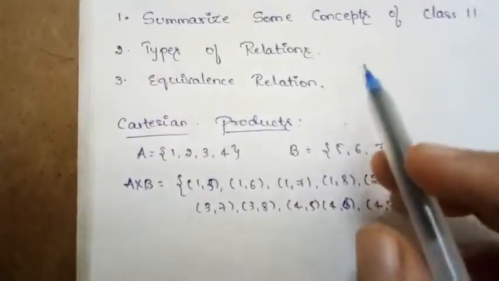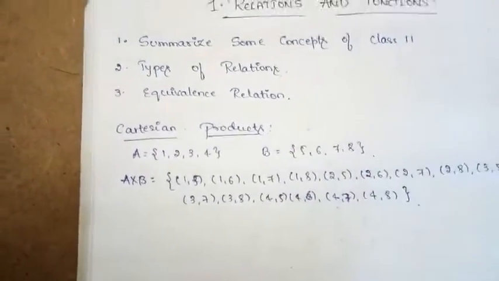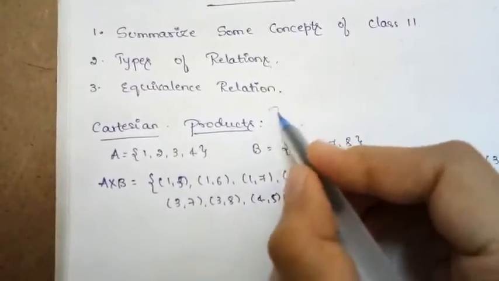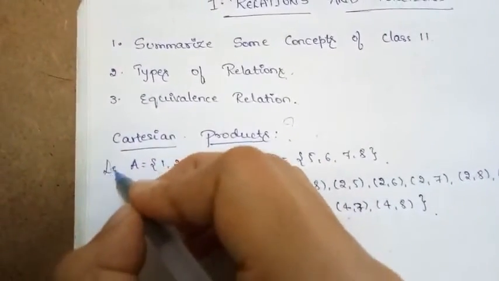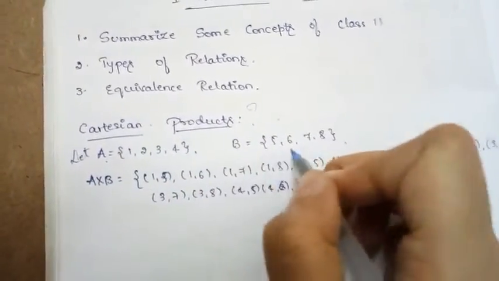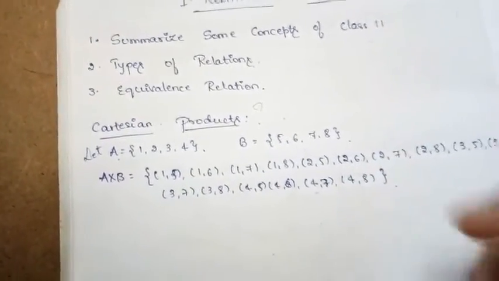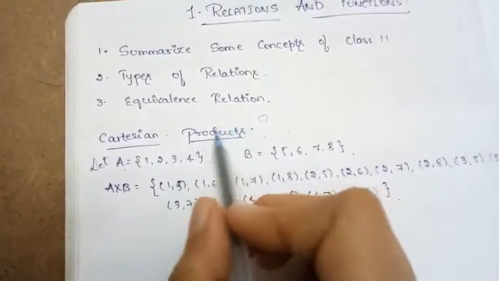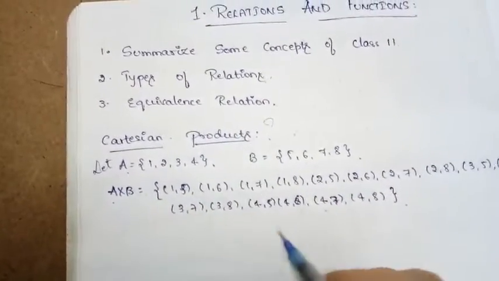So let us begin with the starting, that is Cartesian product. So what is this Cartesian product? Now let us consider two sets, that is, let set A is equal to {1, 2, 3, 4} and set B is equal to {5, 6, 7, 8}. Okay, now we are having two sets. Then the Cartesian product is nothing but A cross B.